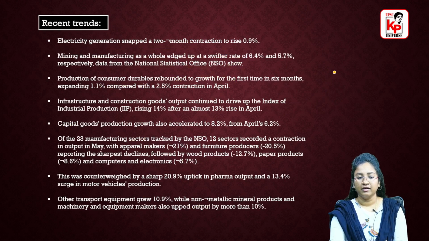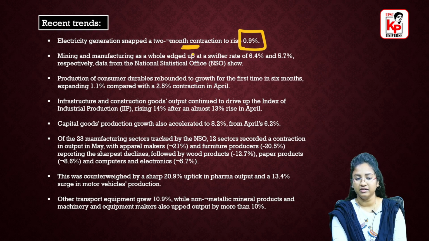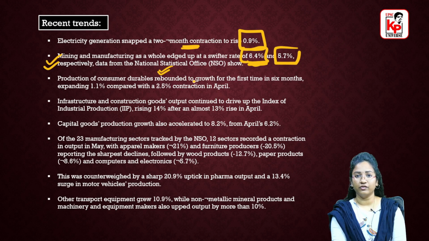Right. So coming to the recent trends, if you look at today's article, these are the recent trends that we have. Electricity generation has snapped a 2-month contraction to rise 0.9%. Mining and infrastructure sector has a rate of 6.4 and 5.7%. And the production of consumer durables has rebounded to growth.